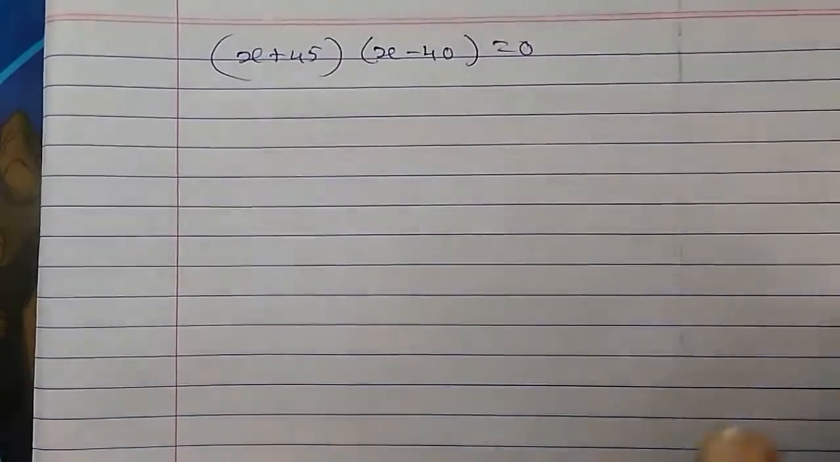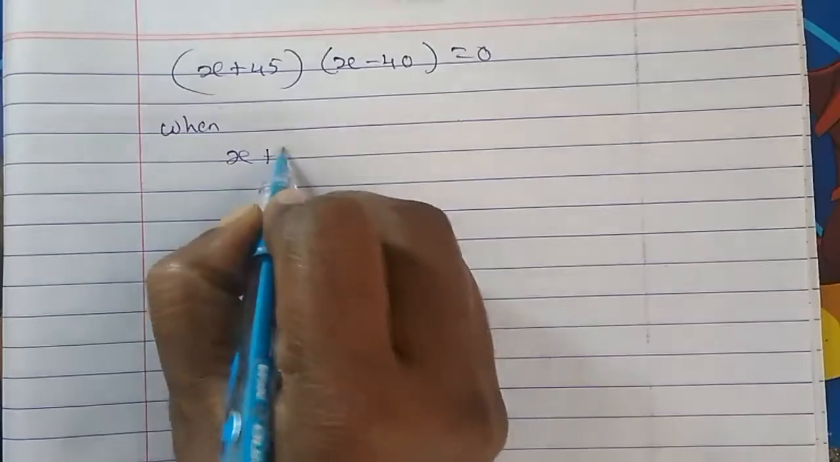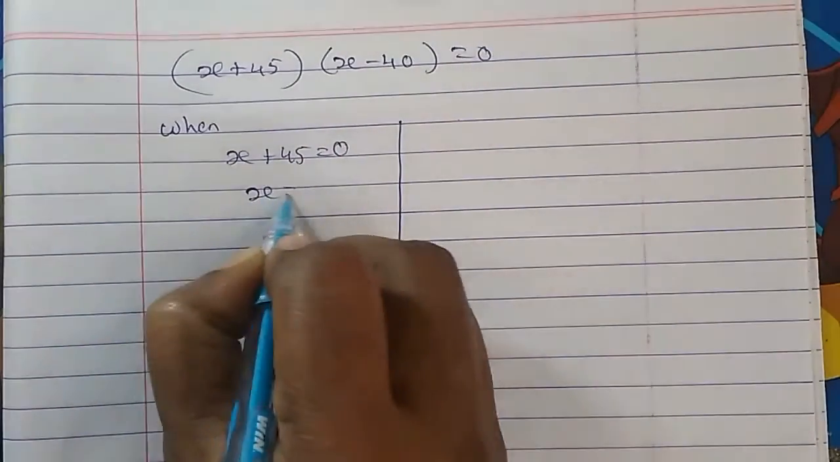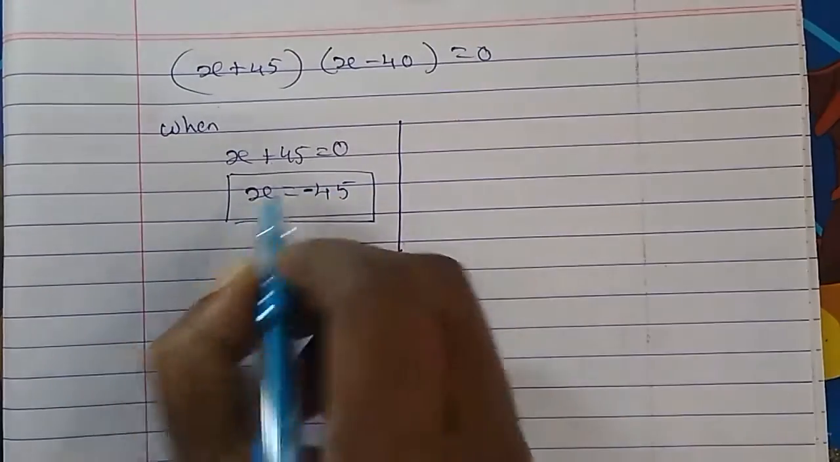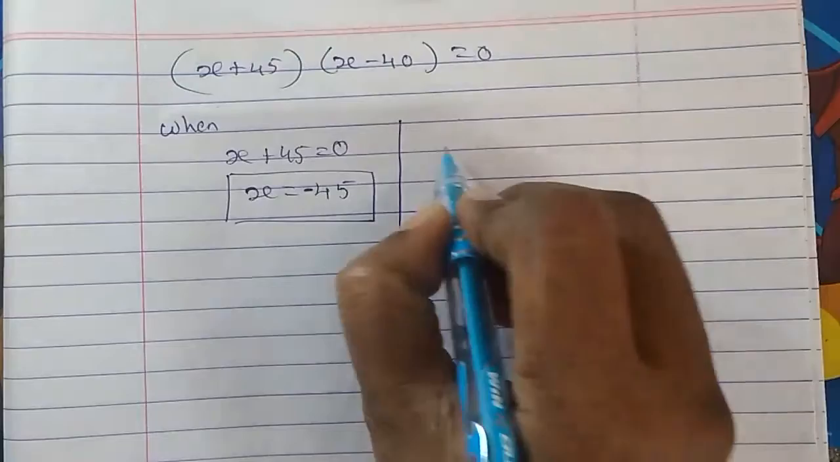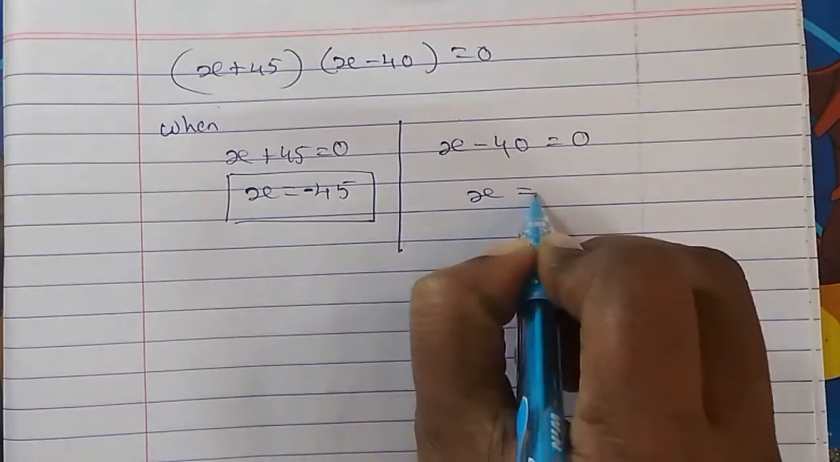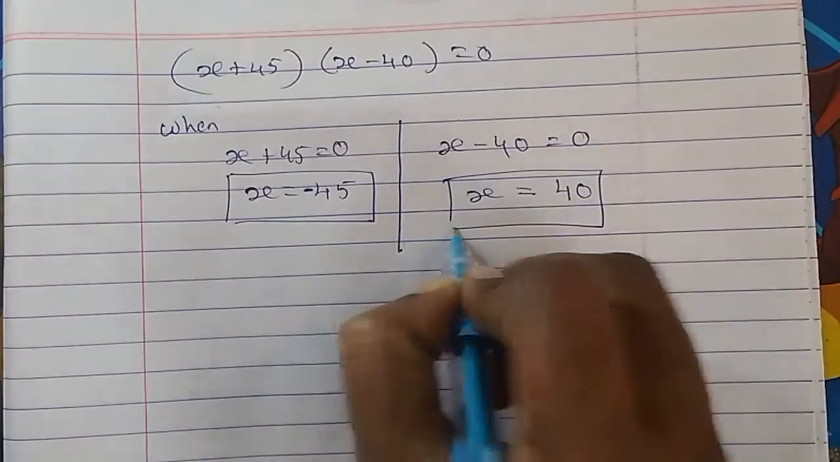So now since we have two values now. So when x plus 45 equal to 0, then x equal to 45 but minus, because it is plus, when it comes across it becomes minus. So when x minus 40 equal to 0, then x equal to minus 40, when it comes here it becomes plus.